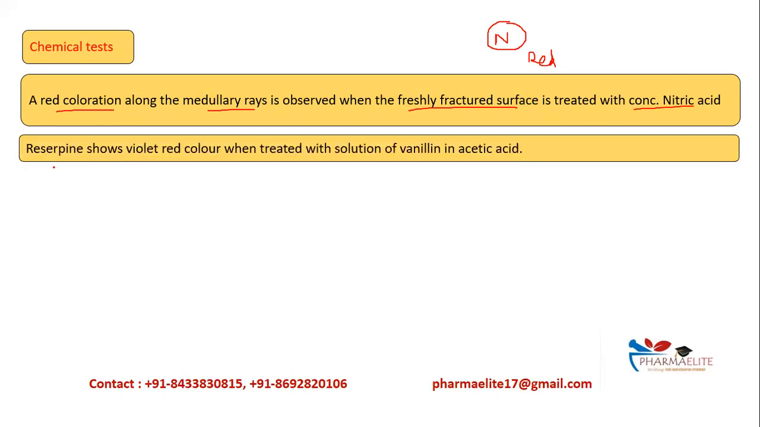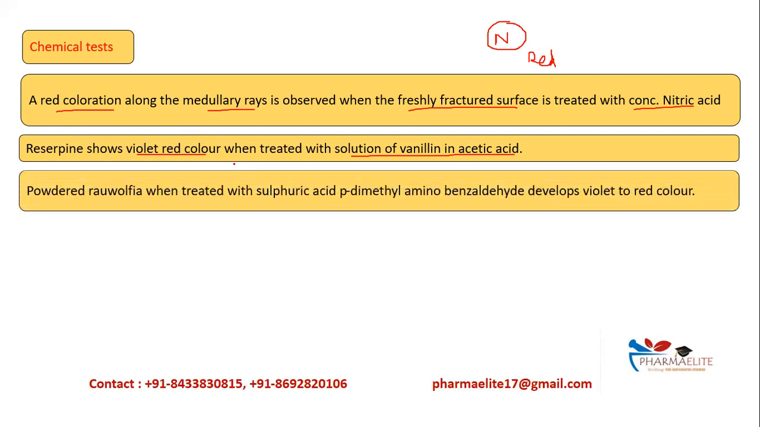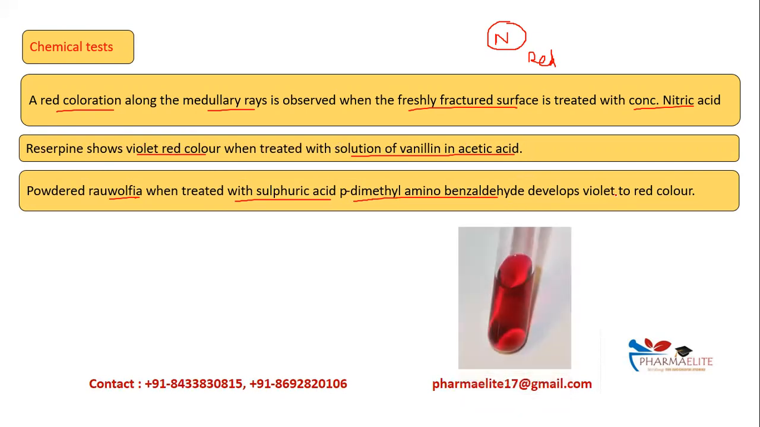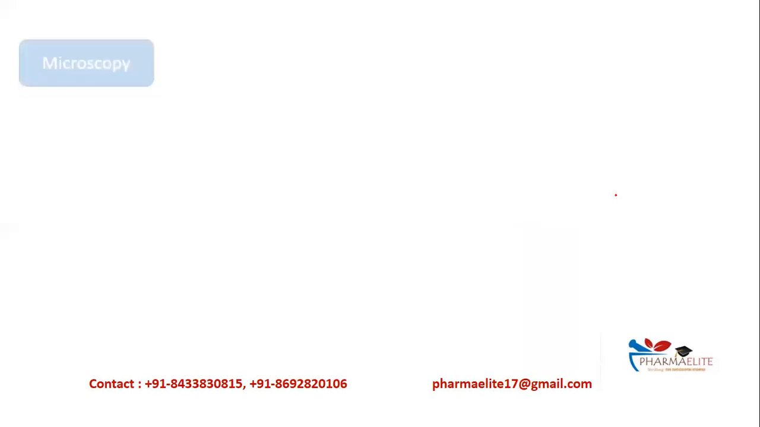Reserpine, the constituent of Rauwolfia, shows a violet red color when treated with a solution of vanillin in acetic acid. Powdered Rauwolfia, when treated with sulfuric acid and p-dimethylaminobenzaldehyde, will again develop a violet red color. This is the test to identify Rauwolfia.